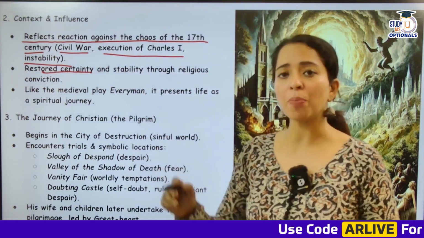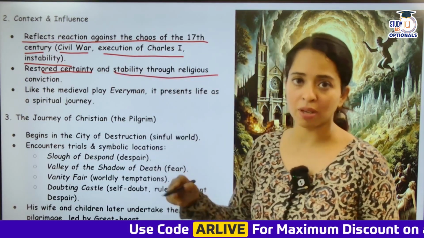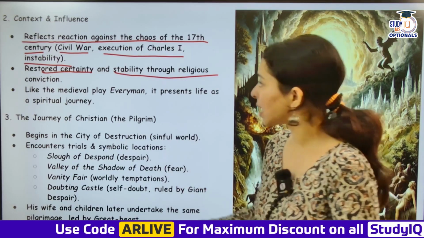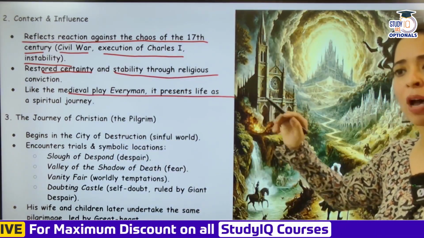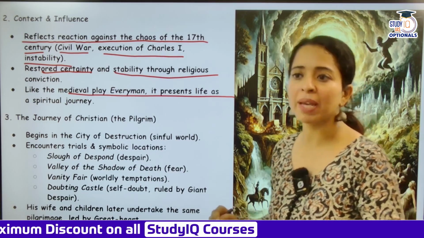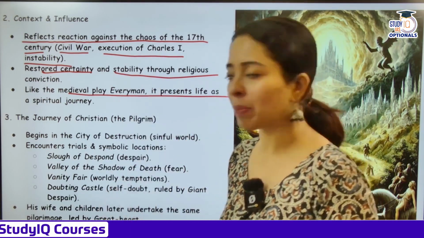इसके works ने, Pilgrim's Progress ने certainty लाया, stability लाया through religious conviction, because his works were completely religious. Like the medieval play Everyman जो हमने पढ़ा था, this also talks about the allegorical, जहाँ पे vices या virtues अपने character के form में आके बता रहे हैं.